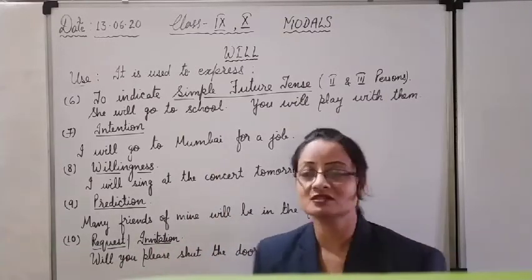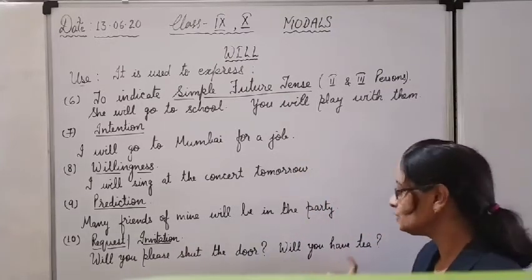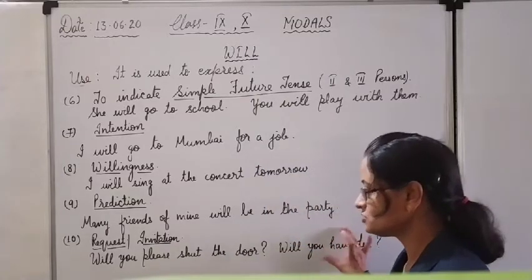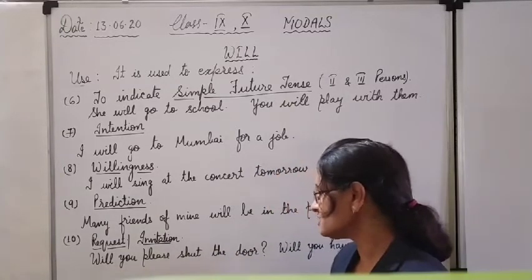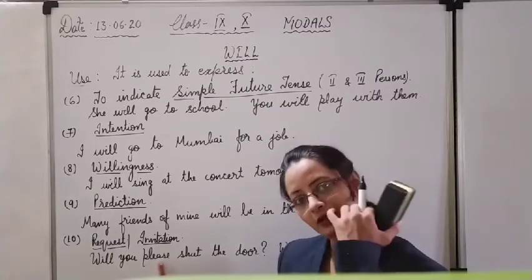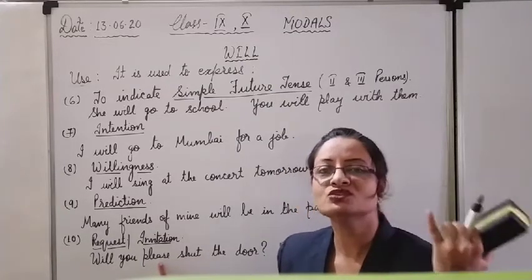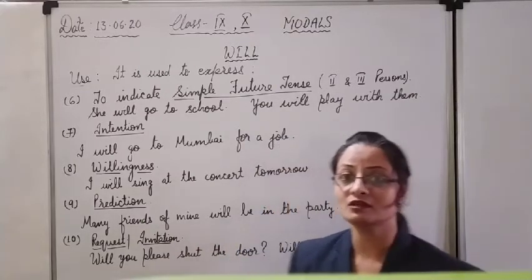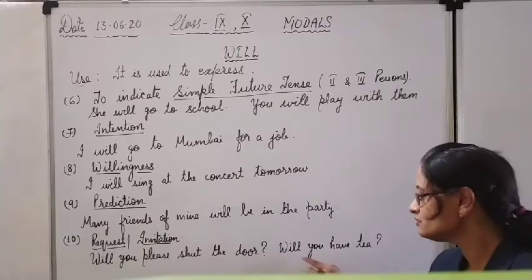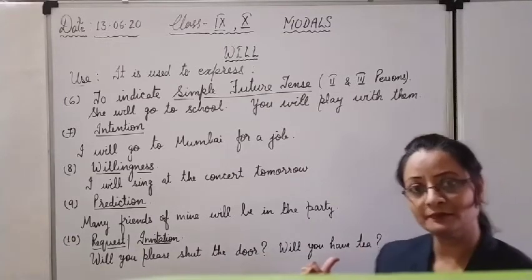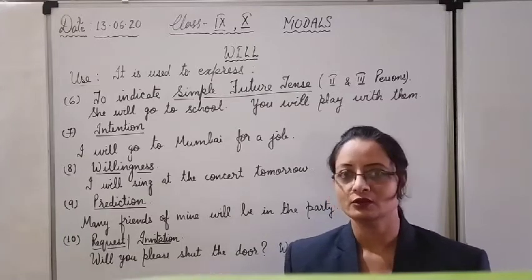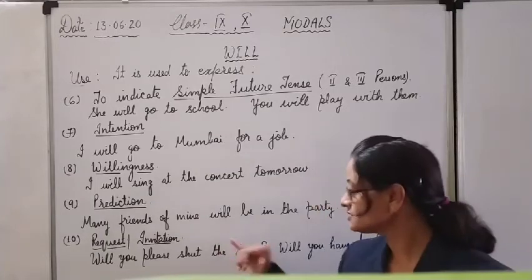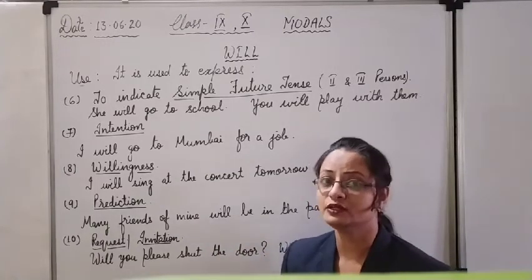Request, for making a request to somebody, like "Will you have tea?" or "Will you please shut the door?" It is not a request, it is an invitation. Okay, let us see this one. Will you please shut the door. The word please shows we are making a request. So for making a request we will use will. Will you please shut the door. And for inviting somebody for something, for giving invitations, we will use will, like will you have tea, will you have coffee, will you have fruits, will you have lunch with me. Okay, for giving some offer or invitation to someone we will use will.